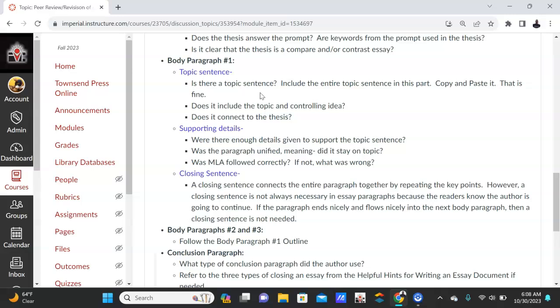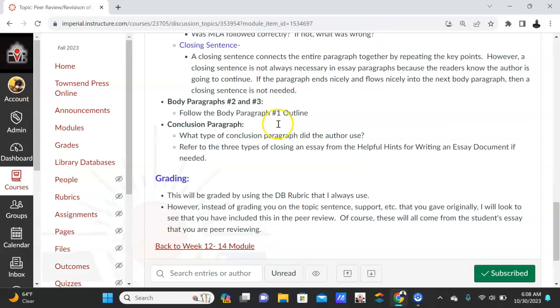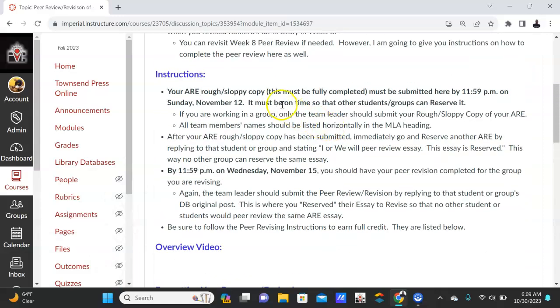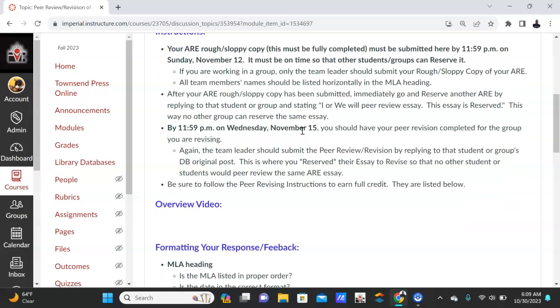Okay, guys, go ahead, do this, and once you're finished with your review, go back into the discussion board, reply to those people, and copy and paste your answers, your revisions, there. That way they can use them to make corrections or changes they want to their paper. Okay, and then again, this is due. So your copy has to be there Sunday, November 12th. Once you're in there, reply and save another paper, and then you're going to revise that paper and submit it to them again in the discussion board by Wednesday, November 15th.